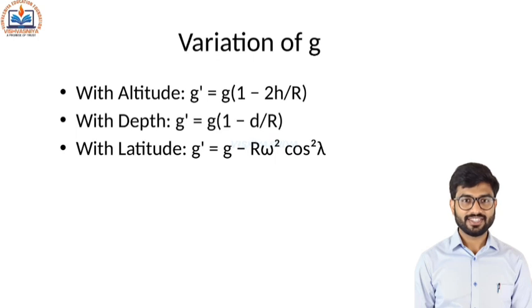Variation in g with altitude: g' = g(1 - 2h/R). With depth, g' = g(1 - d/R). With latitude, g' = g - Rω² cos²λ.